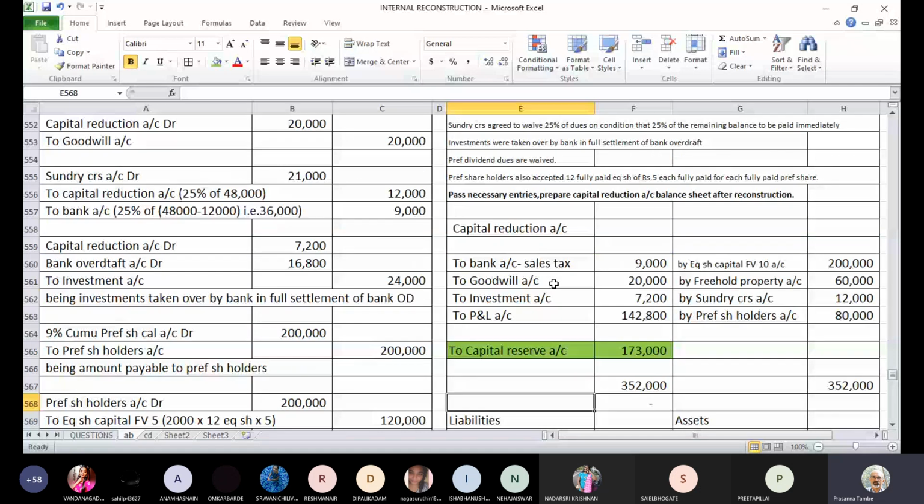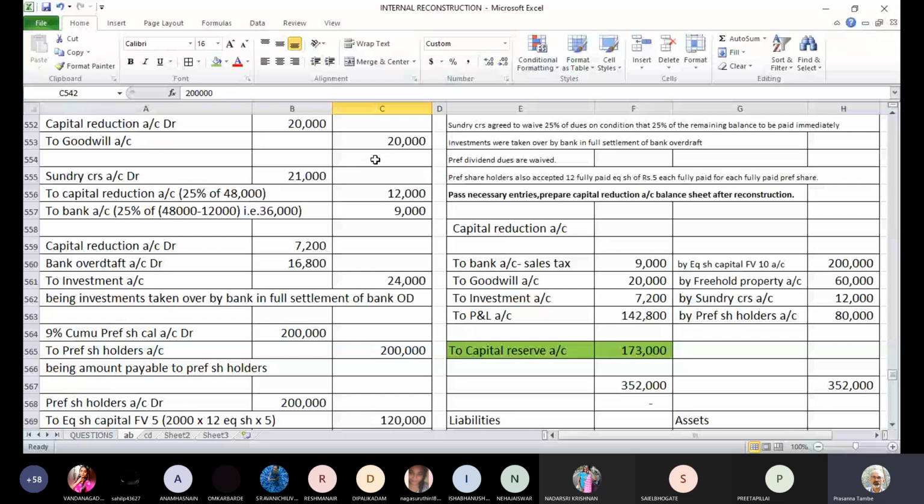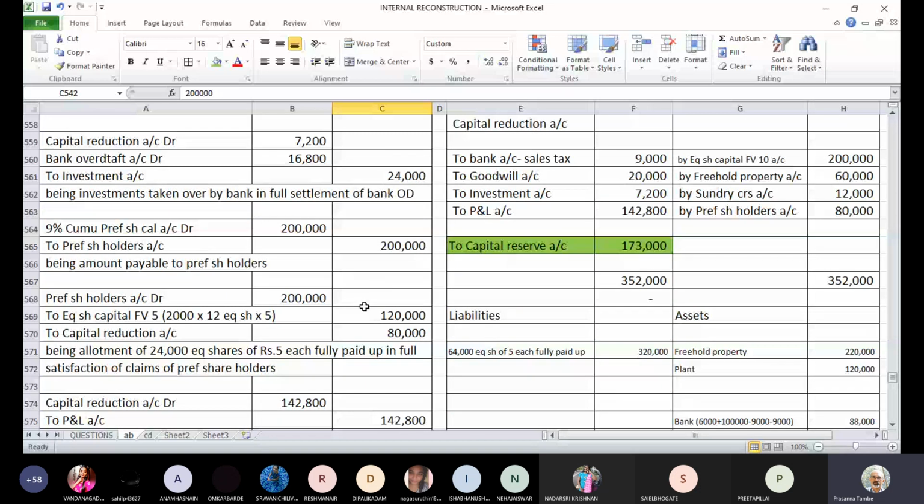We have 2 lakhs rupees capital here. If you see these entries, 5 rupees capital face value, we have credited 2 lakhs rupees. This is one entry. In another entry, we have credited 1,20,000 rupees to this capital account, that is this entry. So 2 lakhs plus 1,20,000, you can cross check, it will become 3,20,000.